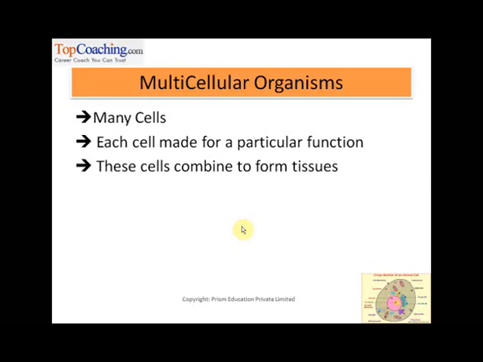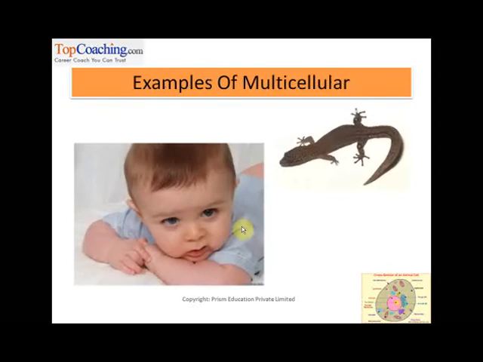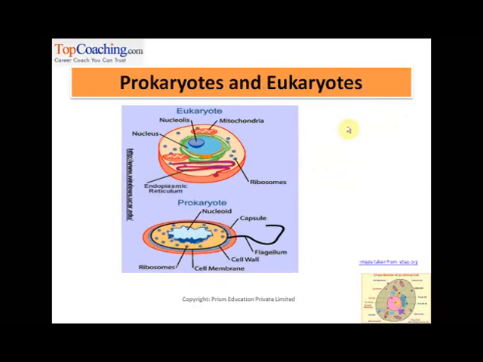So in multicellular organisms you will see many cells, each cell made for a particular function, and cells combine to form tissues. So human beings, this cute little boy and the lizard are both examples of multicellular organisms.